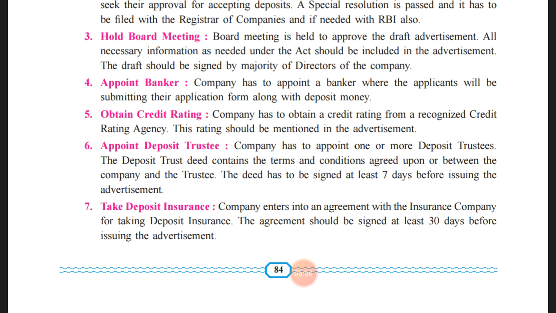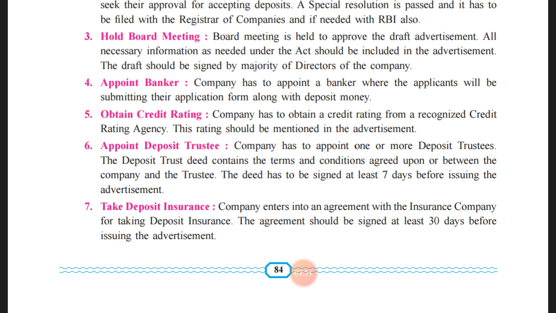They will explain each and every term and condition related to the deposits to the investor, and accordingly they will accept the application form along with the total amount of deposits. The banker will follow each and everything, and obviously they will get a certain amount in the form of commission for doing all such things for the company.